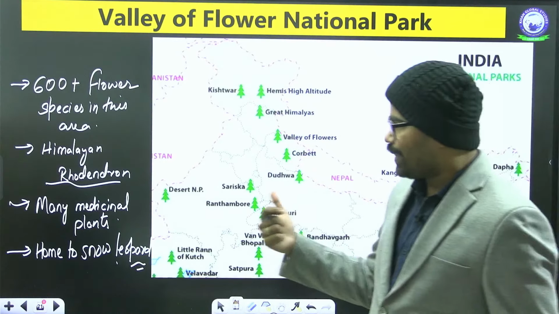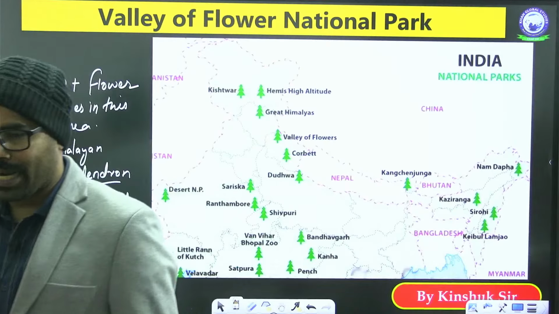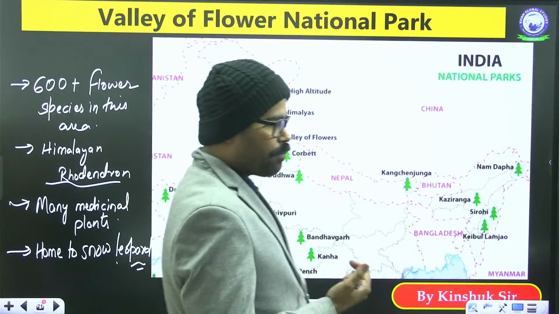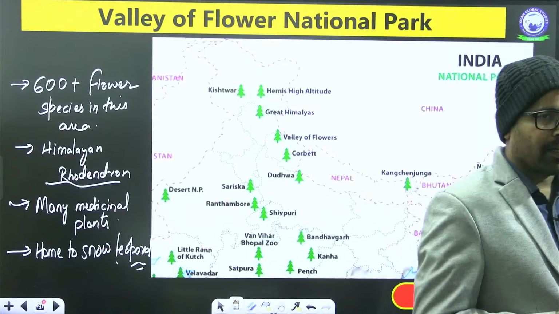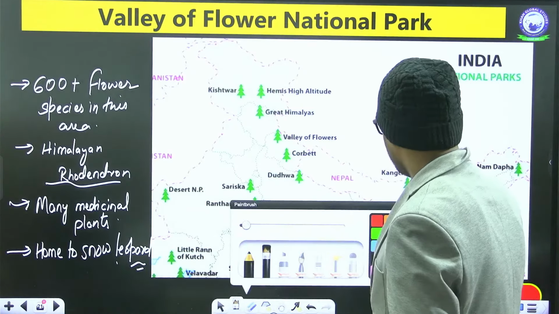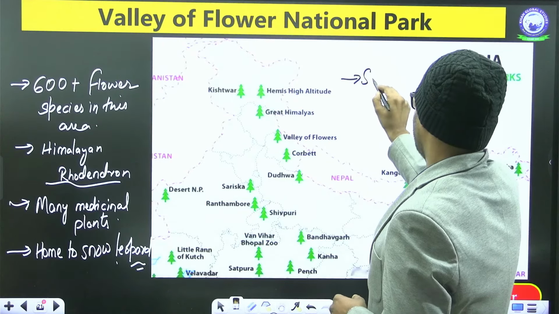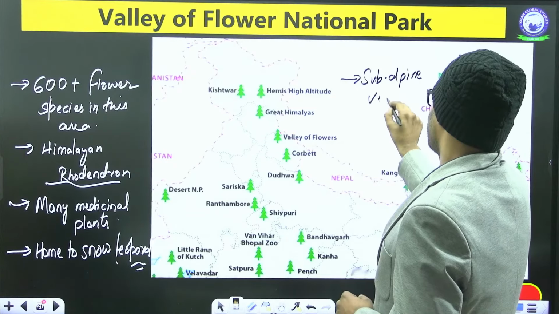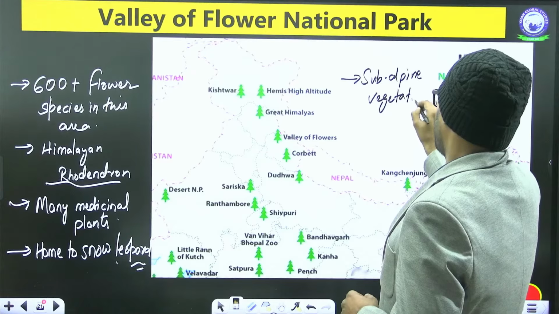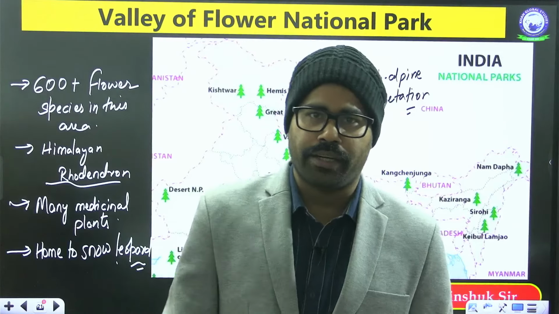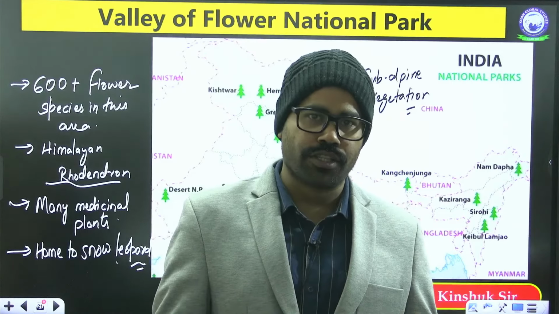So yes, in this region you will find that multiple flower species are present in this area. Okay. There is presence of subalpine vegetation in this area. So if you look at this, it is truly one of the best locations in Uttarakhand.